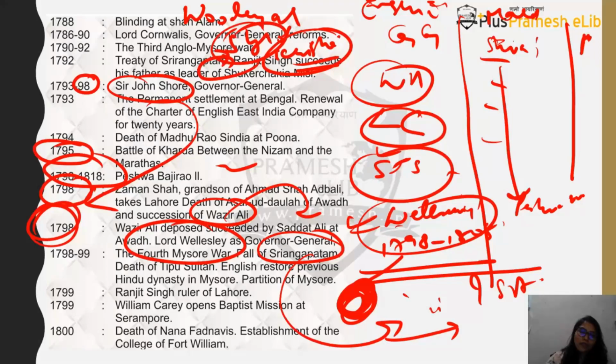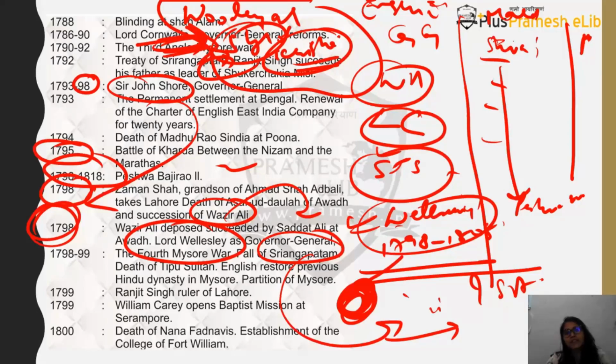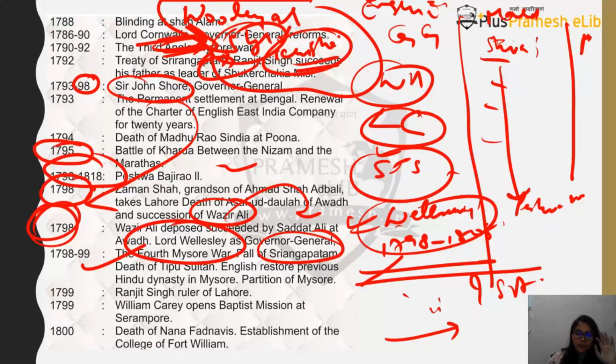He is 5 years old and obviously cannot rule. So the Britishers are going to place their men in the court to help the king rule. Indirectly, they need to rule. So the Wodeyar dynasty has been established because Srirangapatnam was captured by the Britishers. Mysore has lost under the 4th Anglo-Mysore war, Tipu Sultan has died, and the English have restored their Hindu dynasty called the Wodeyar dynasty into Mysore. This is the end of Mysore.